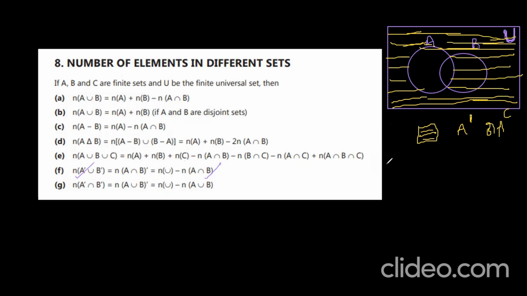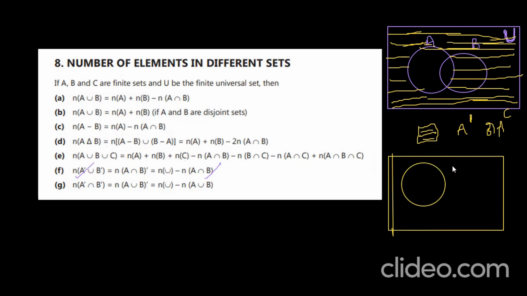A complement union B complement in the same way. Let me write the B complement. This is A and this is B. These are the two sets I am drawing.